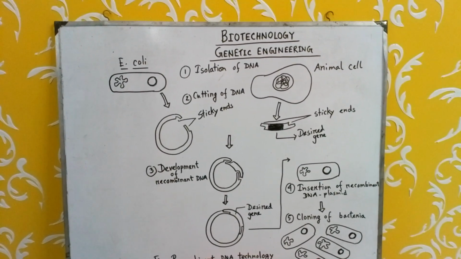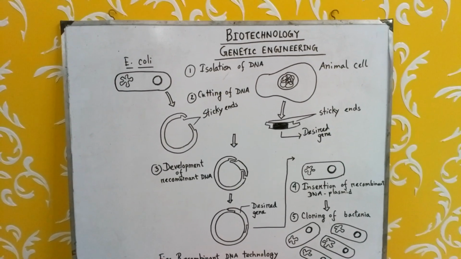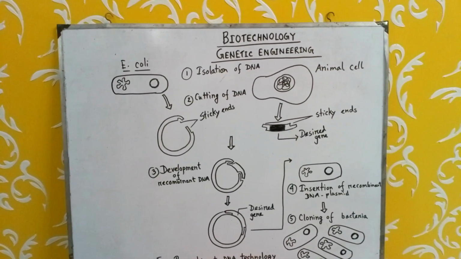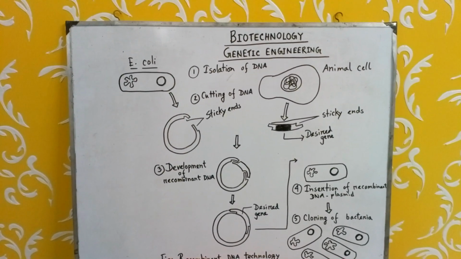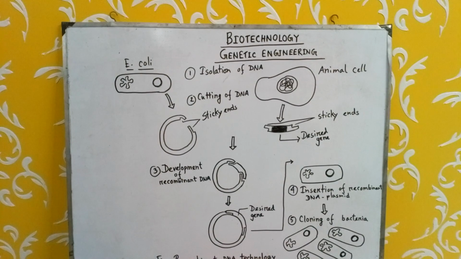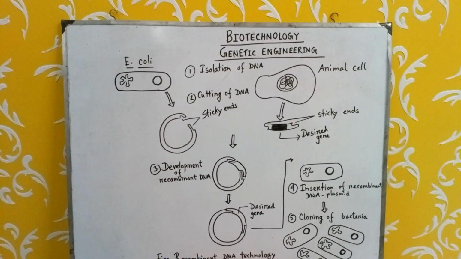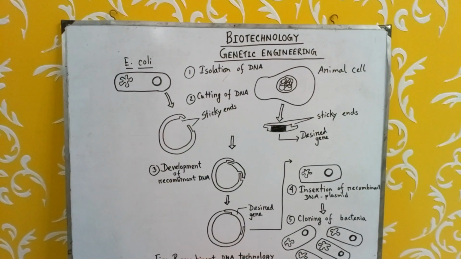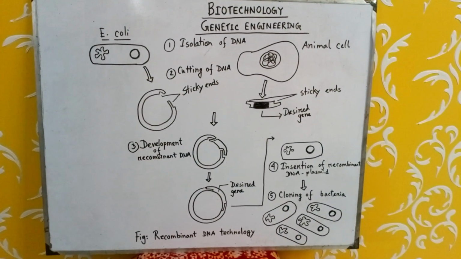Now, what is endonuclease enzyme? Endonuclease means the type of enzyme that can cut inside. There are 250 types of restriction enzymes, and these can identify specific base sequences present in DNA. So restriction enzyme helps to cut DNA.